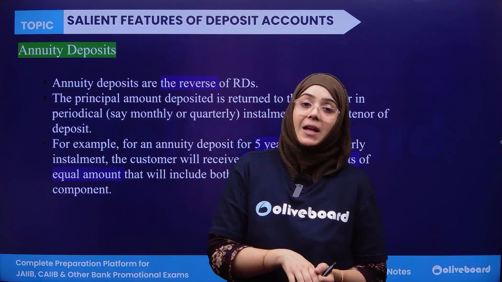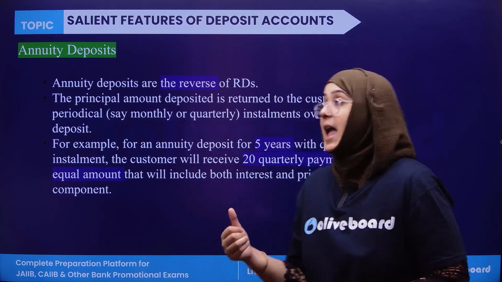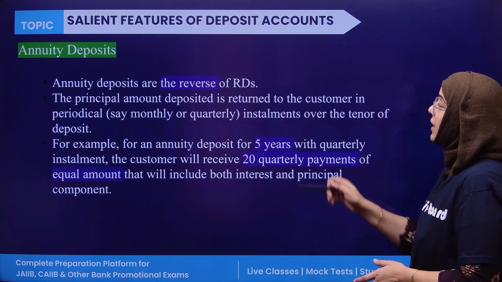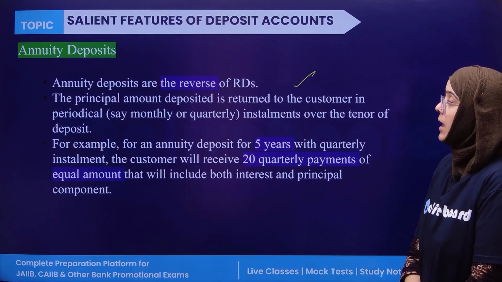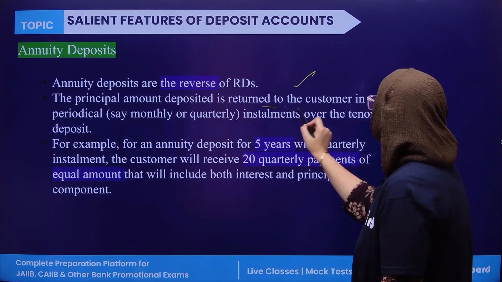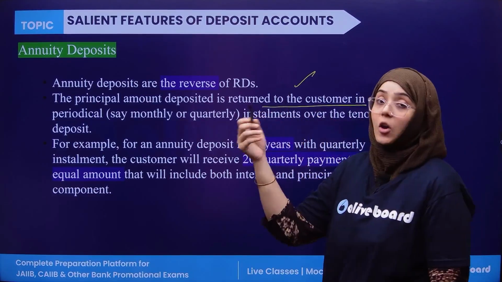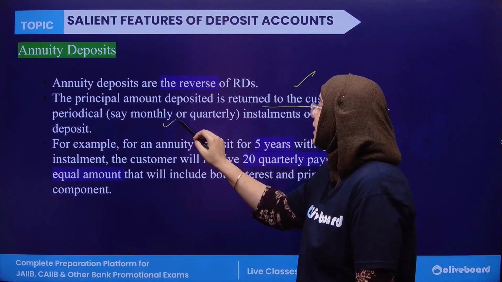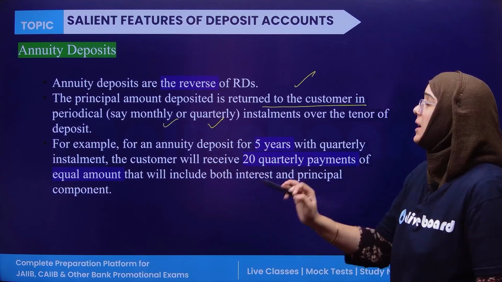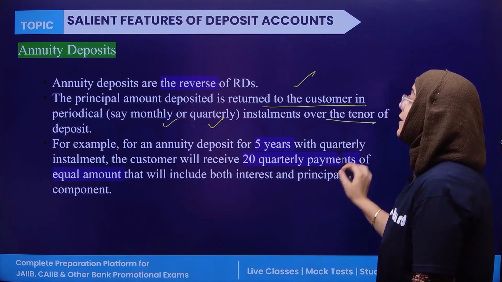Means every month, or every year, or every 6 months you are eligible to get some amount. This is known as the annuity deposit. So it is a reverse of RD. The principal amount is returned to the customer periodically. It can be monthly, quarterly, half yearly, yearly, anything over the tenure of the deposit.